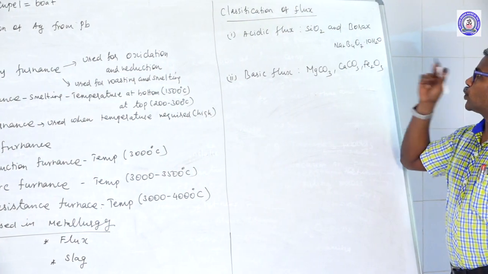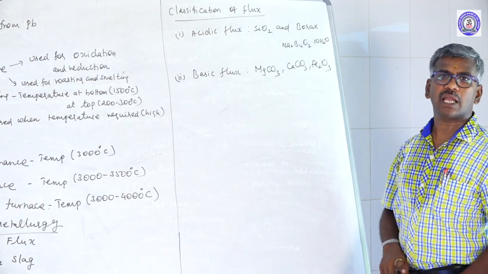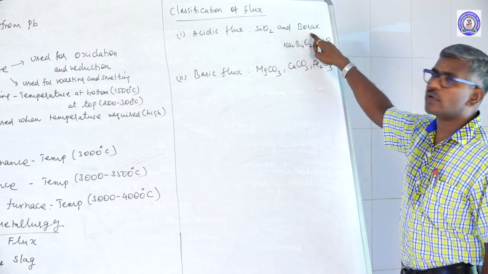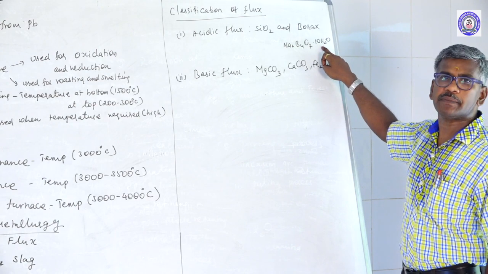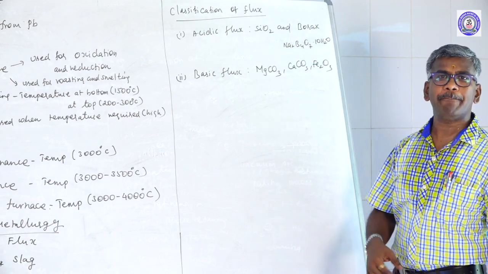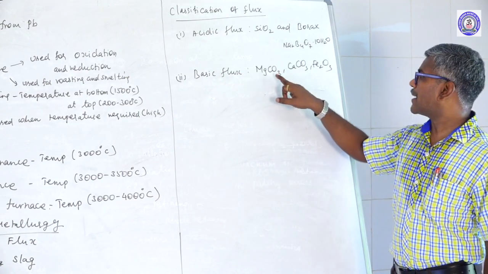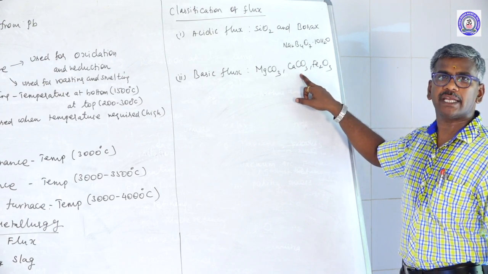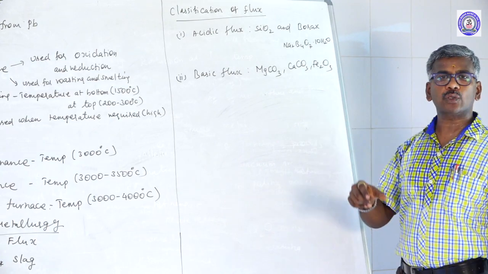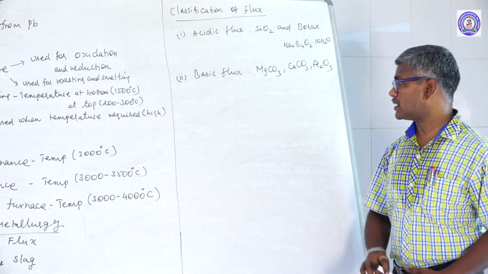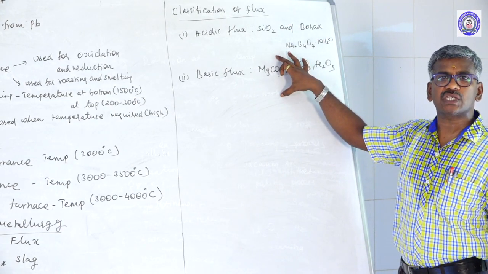Flux can be classified into two types. First one is acidic flux, for example silica, formula SiO2. Another one is borax, formula Na2B4O7·10H2O. These are added to the basic impurities. Another one is basic flux, magnesium carbonate, calcium carbonate. Another one is hematite. These are called basic flux, added to the acidic impurities. For example, this one is used for extraction of copper, this one is used for extraction of iron.